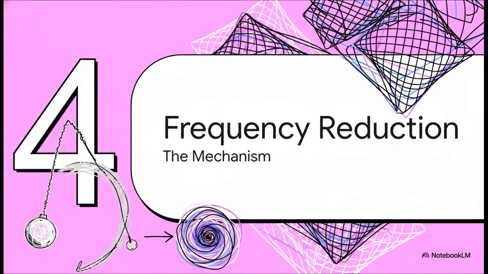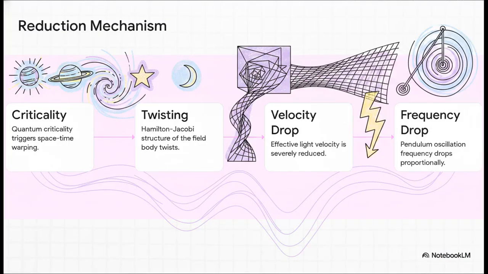Let's now synthesize this in Section 4, the frequency reduction mechanism. Let's trace the precise mechanism for this proposed frequency reduction step by step. Step 1. The celestial alignment creates quantum criticality, which triggers the space-time warping unique to the TGD framework. Step 2. This warping twists the Hamilton-Jacobi structure of the gravitational field body. Step 3. Because of this twisted, elongated path, the effective light velocity, c#, is severely reduced. And finally, step 4. Governed by macroscopic quantum relationships, the pendulum's oscillation frequency drops proportionally to match that reduced velocity parameter.